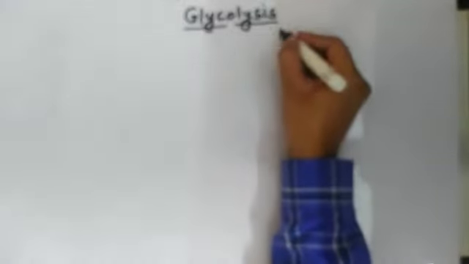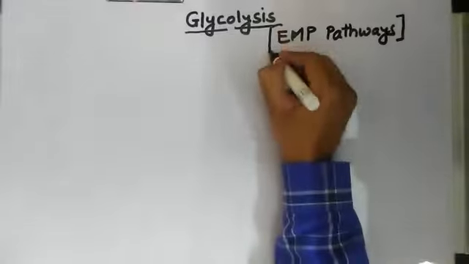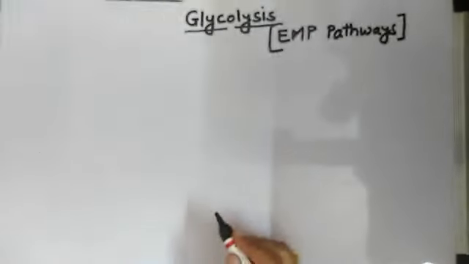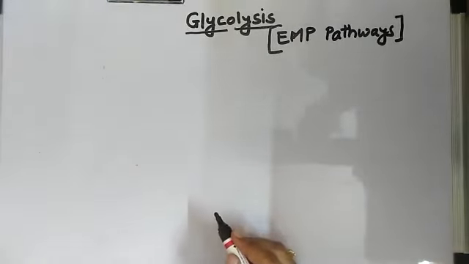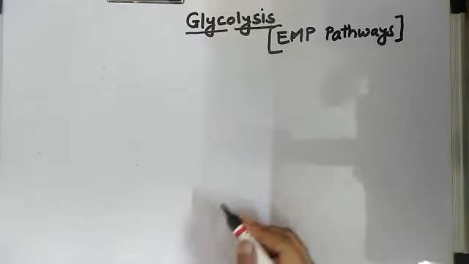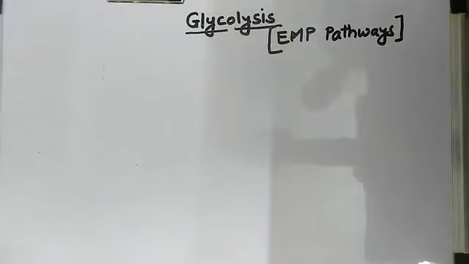Welcome students. In the next lecture, today we will deal with the next point called glycolysis. Glycolysis is also known as the EMP pathway. Actually, there were three scientists, Embden, Meyerhof and Parnas, who discovered this process of glycolysis. According to their names, the process is called the EMP pathway.